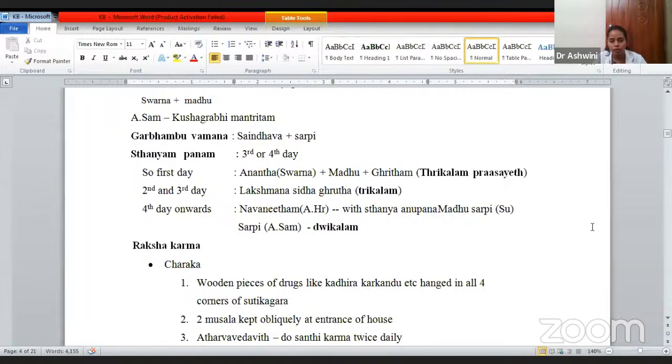If the baby is normal, if the Apgar score is good, then after half an hour of delivery only you can start breastfeeding.